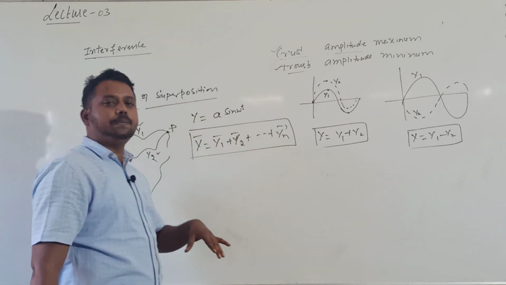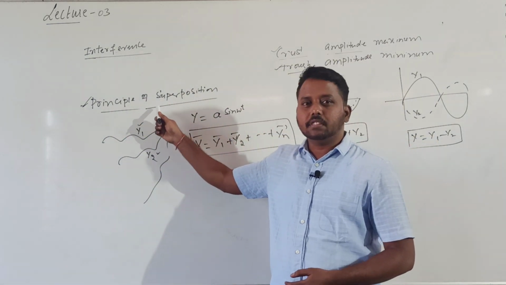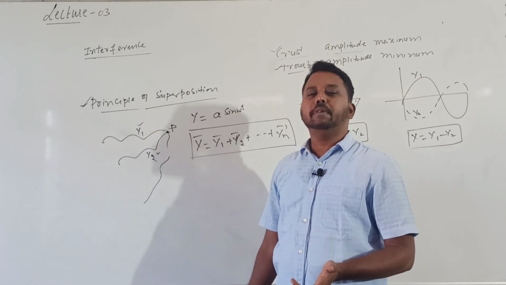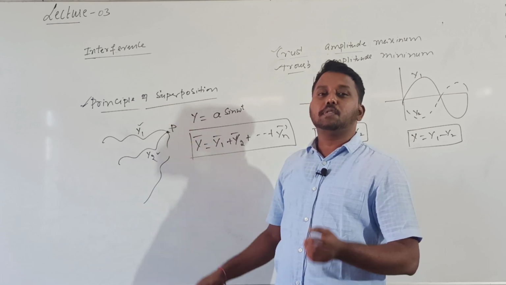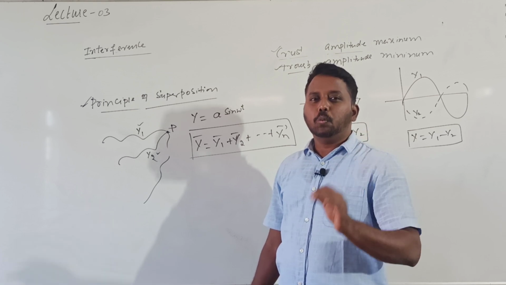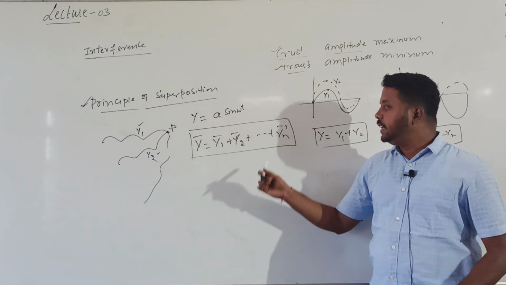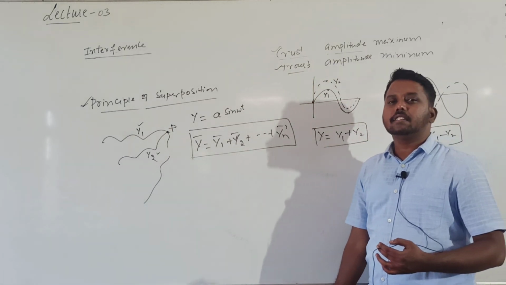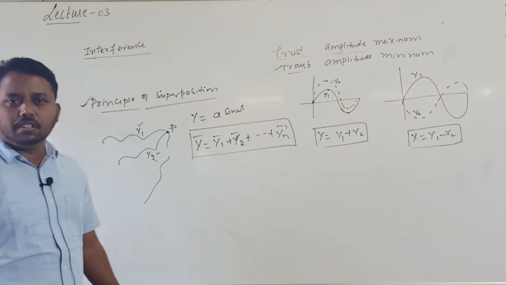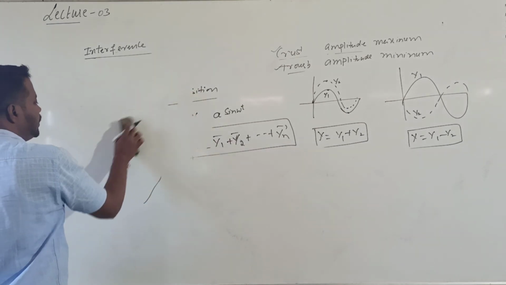So what is the purpose of this principle? When does this principle have to be used? And what will this principle give us? This principle will give us the result when two or more waves reach a point simultaneously. This is the principle of superposition for waves. When two or more waves reach a point simultaneously, the resultant displacement is equal to the vector sum of individual displacements. This is called the principle of superposition. So we will use this principle many times in these phenomena.